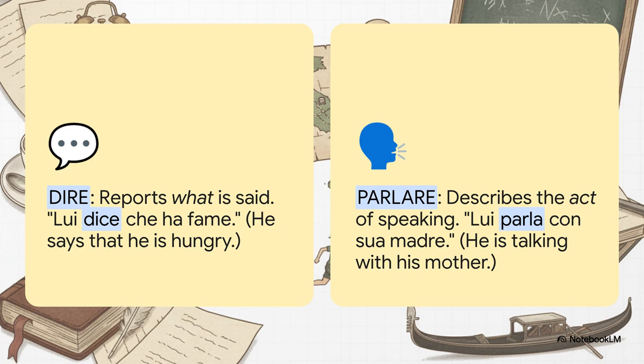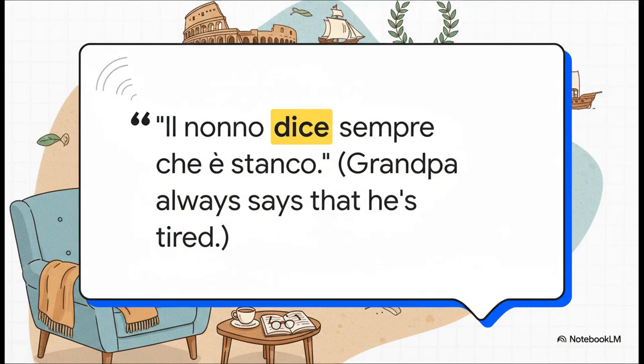That's the key difference. And here's another great example to make it crystal clear. Il nonno dice sempre che è stanco. Grandpa always says that he's tired. We're reporting what he says, right? So we have to use dice.